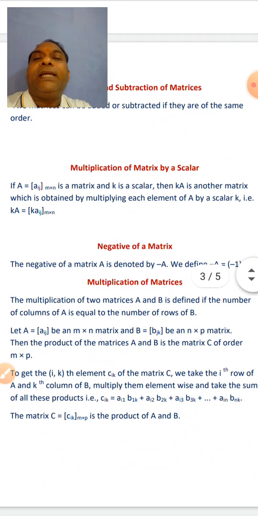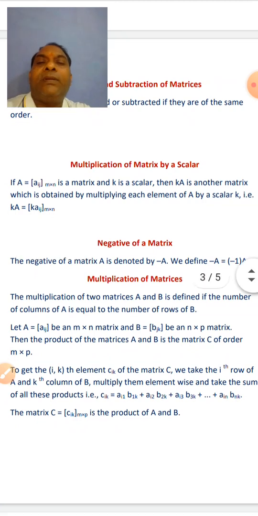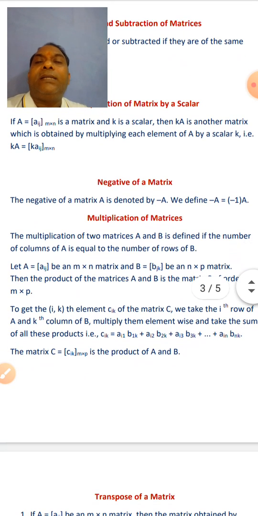Now, multiplication of a matrix by scalar. If we multiply the matrix by any scalar number, then every element of the matrix will be multiplied with the same scalar. Negative of a matrix, the negative of a matrix A is denoted by minus A, and we define minus A is equal to minus 1 into A.